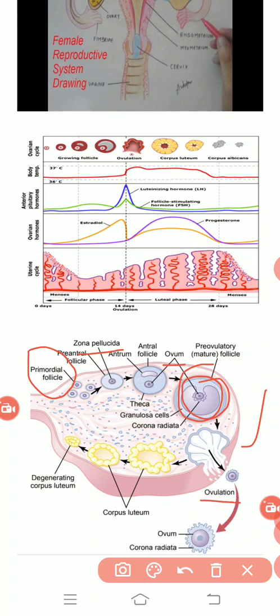Once the ova is released, the external follicular structure starts drying and constricting and converting into a yellow colored structure. It is a significant structure with a significant color. This yellow structure is known as the corpus luteum, and it disintegrates or degenerates as the menstrual cycle ends.